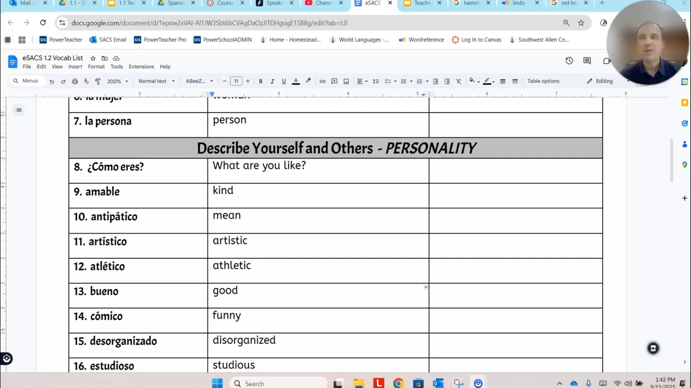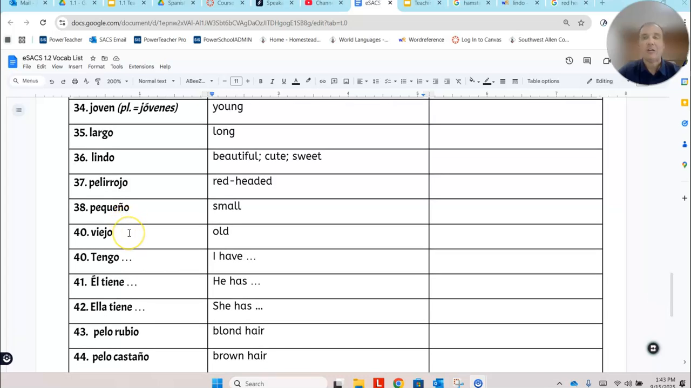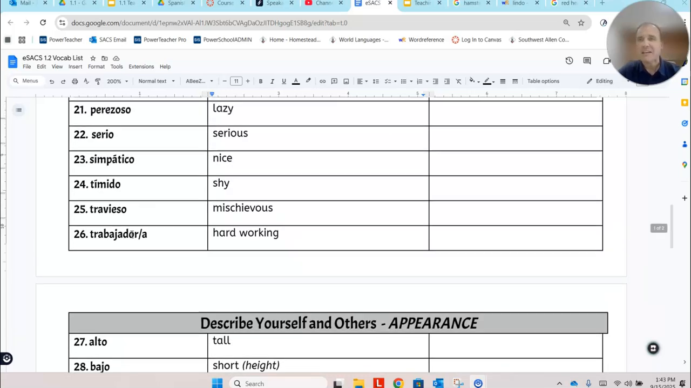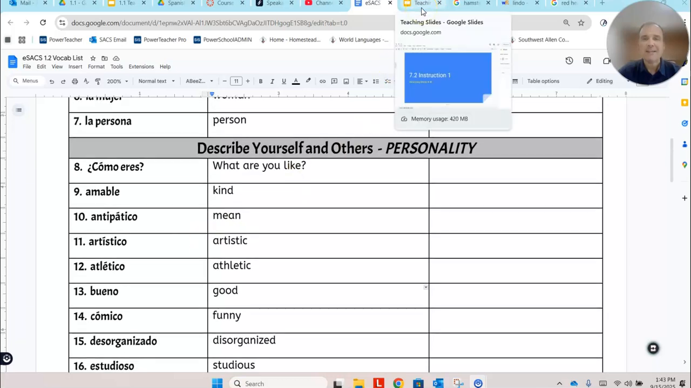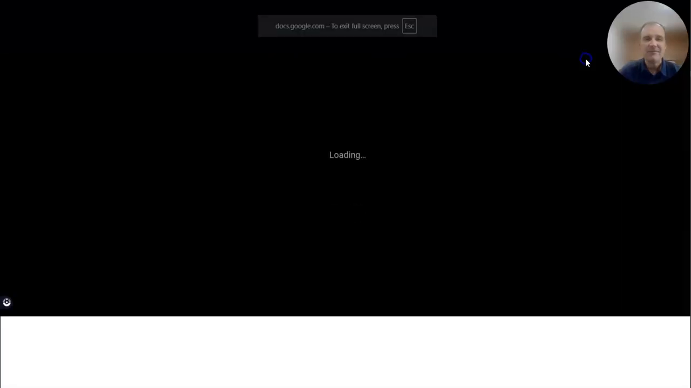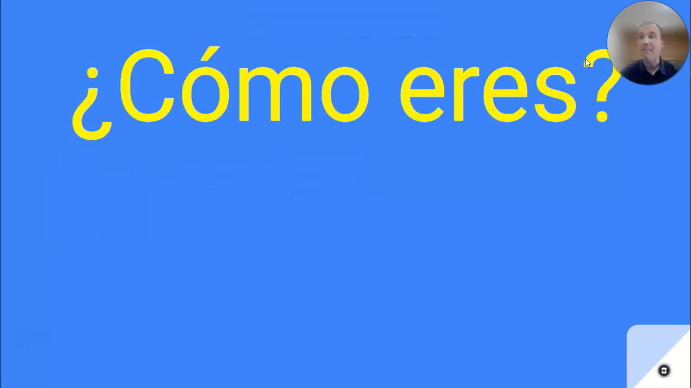So, if you don't have this pulled up already, go ahead and get your vocabulary lists out, maybe a printed copy or have them on your screen, because today we're going to talk about words número ocho all the way down to número 40, number 40, with a little bit of grammar in here as well as we start to study these words, okay? So I'm going to switch over to my slides here and get us started for the 7.2 instruction 1. And we're going to start with a power question.